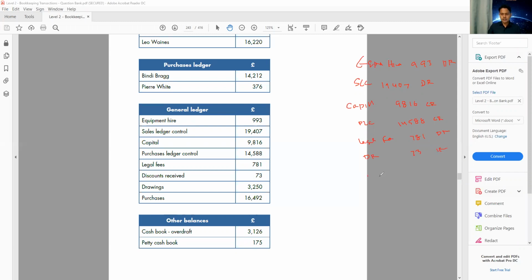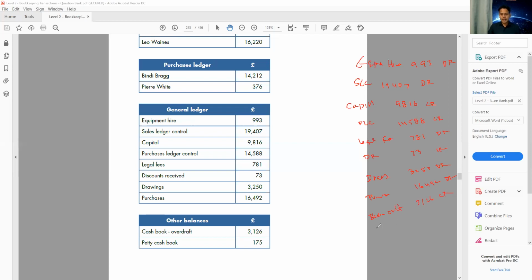Drawings. Drawings is always debit. 3250, that's my debit. Purchase, 16,492. That's also debit. Purchase is an expense. Then we have two other balances. We have the cash book, the bank overdraft. Overdraft is a liability, always a credit. 3126 credit.